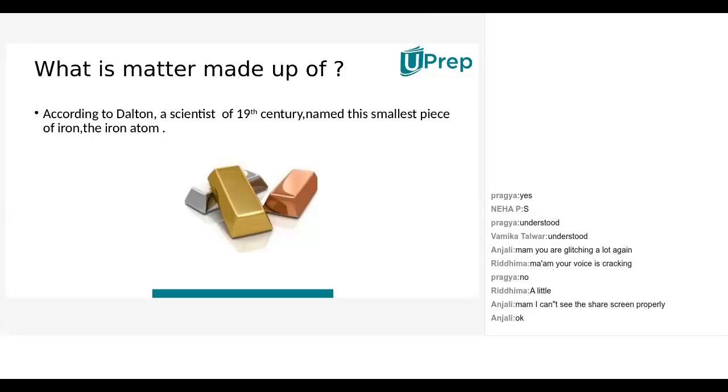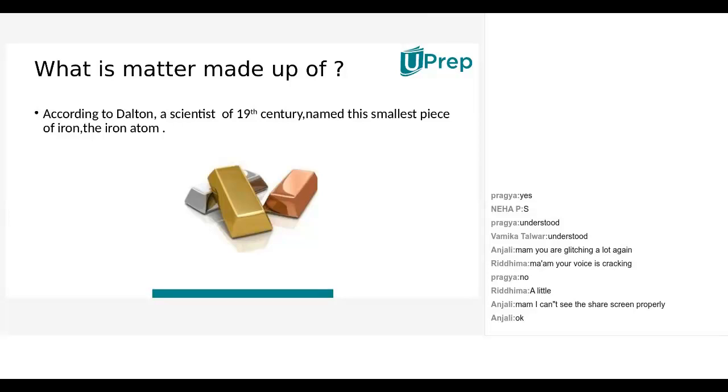Ma'am, matter is made up of... please repeat that sentence. I haven't heard it. Matter is made up of the smallest particles, or matter is made up of atoms. Atoms means indivisible particles, which cannot be divided.